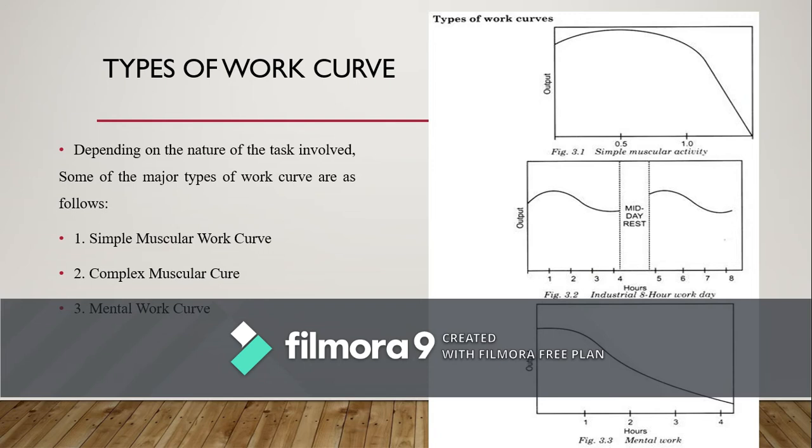The second one is complex muscular curve. In this figure, you can see the amount of work done per unit of time in a complex muscular task in an industrial organization. There is an initial upward slope, and then there is a warm up, rest, and then again an upward slope.